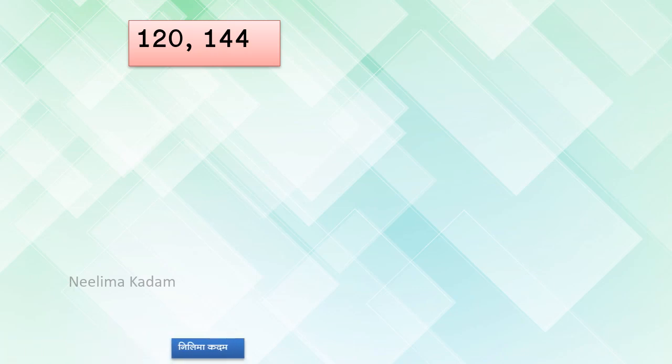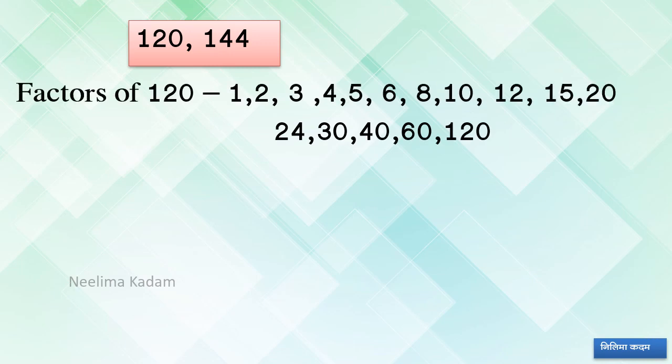120 and 144. Now this is a greater number. So for this, what you have to do? You can do vertically factors and write them. Okay? So factors of 120, you can do like this. So 2, 2 60s are 120, so 2 and 60. Next, 2 and 30, 30 and 2 2s are 4. Next by 3, 3 10s are 30.